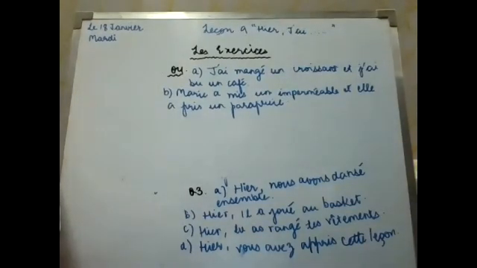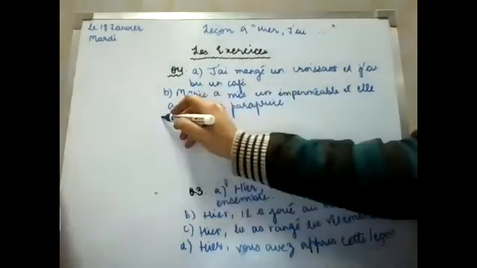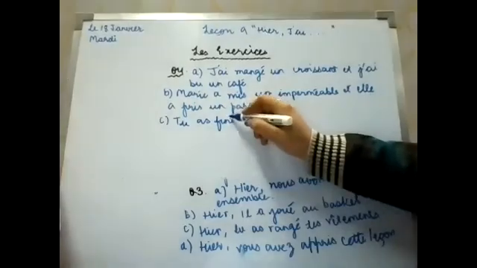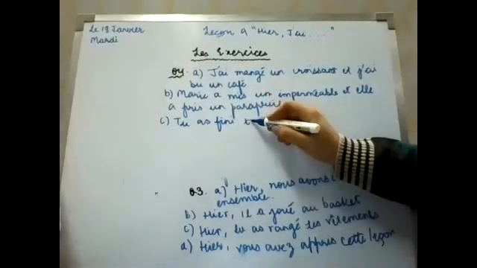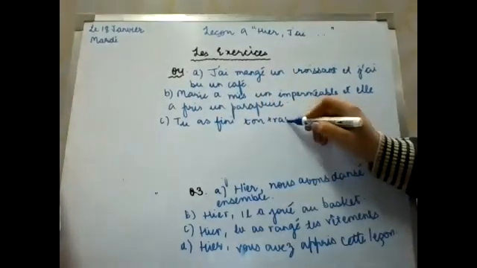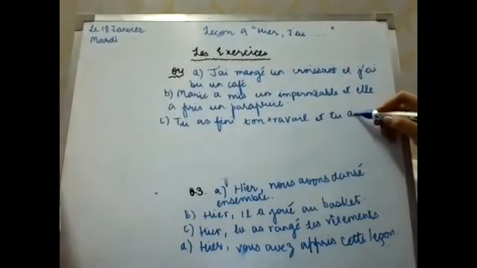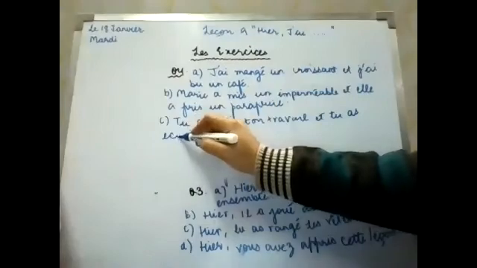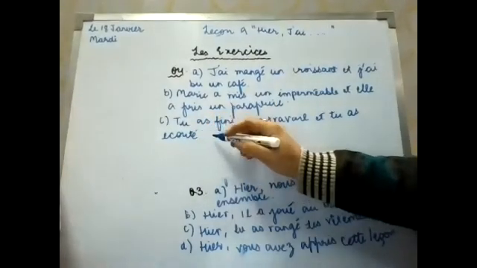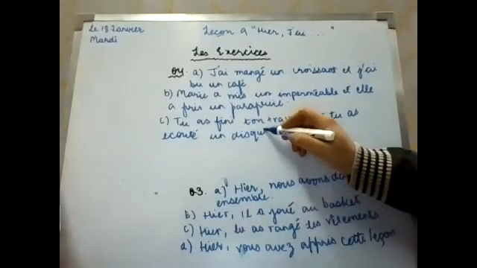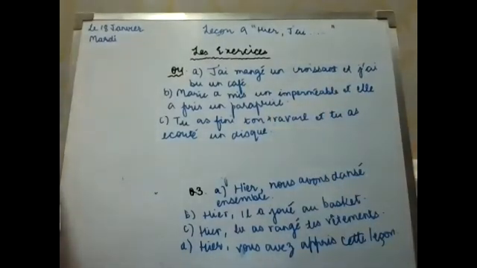Tu finis ton travail et tu écoutes un disque. Tu as fini, the verb is finir, ton travail, et tu as écouté un disque. You finished your work, then you listened to the CD.